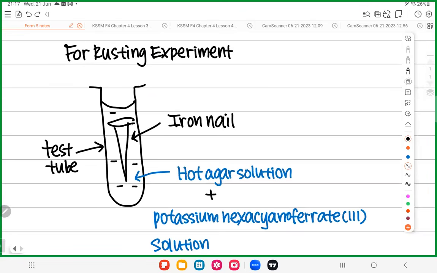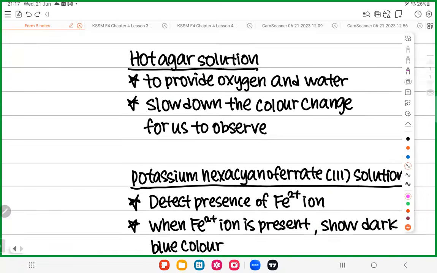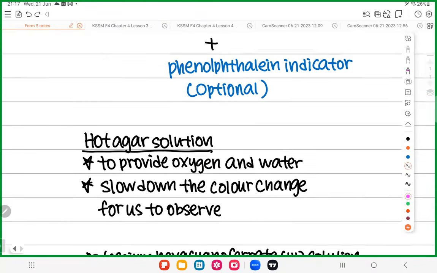The first solution is called hot agar solution. Sometimes they call it hot jelly. They can call it hot jelly solution or hot agar solution. So you must first understand why you need agar solution here. Why do you need agar solution? The reason is this, everyone. The hot agar solution can do this.